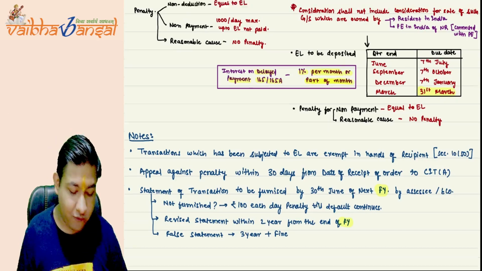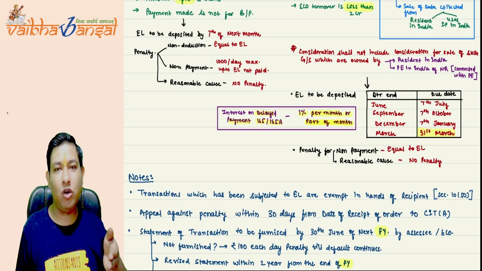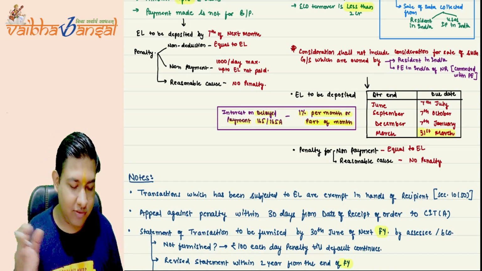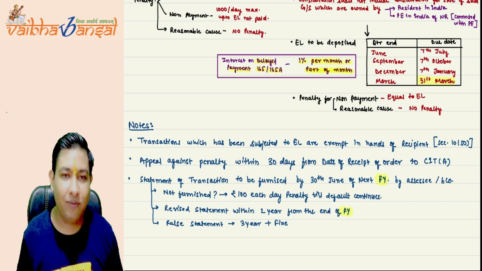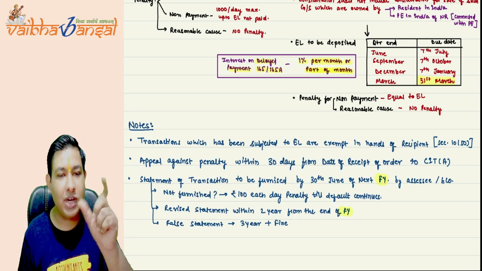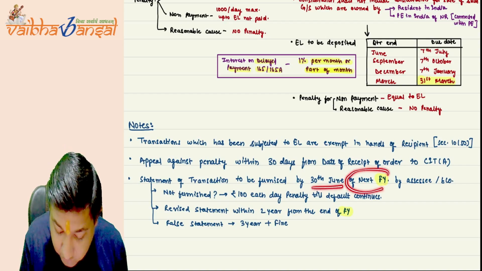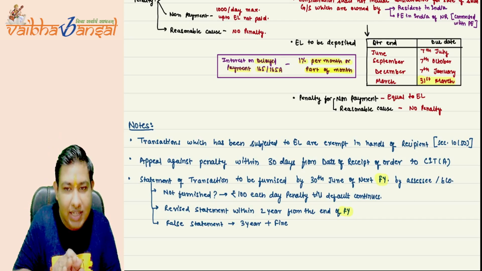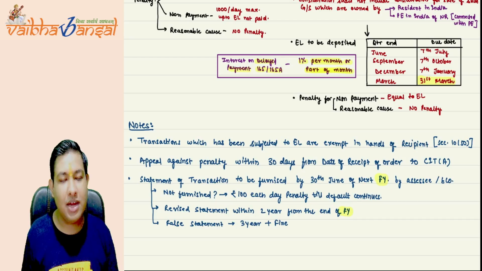Second point, for the penalty, if you are not satisfied with the penalties, from the date of receipt of the order, within 30 days, you have to file an appeal to the CIT appeals. Now, how will the government know that you have transacted? So the EC or the NR has to furnish a statement of transaction till when? Till the 30th June of the next financial year. If you have transacted today, then the next financial year, 30th June. So the coming 30th June 2025, you have to submit that statement of transaction.